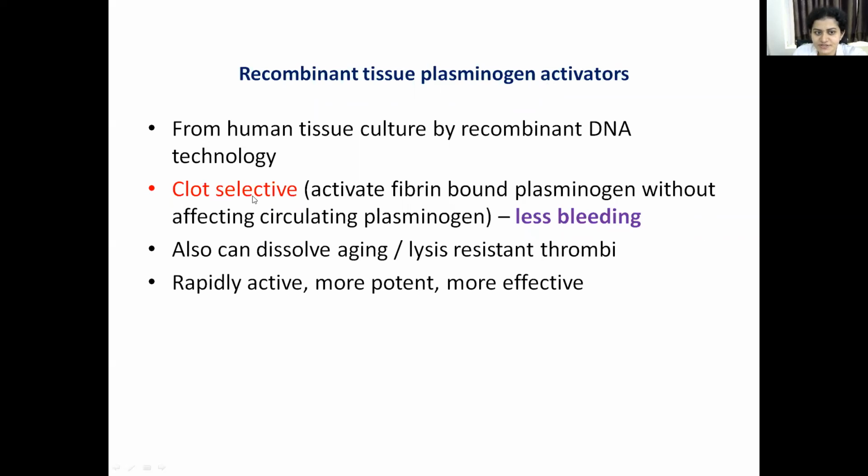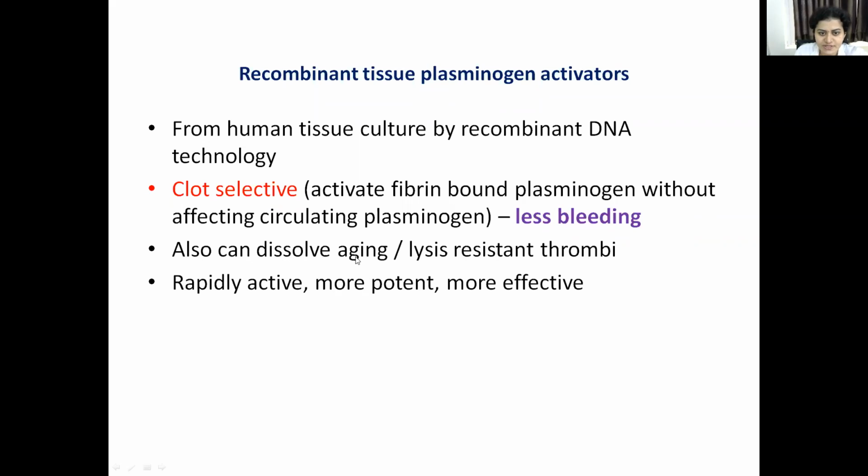Why? Because this drug is clot selective. It activates fibrin-bound plasminogen. It will have no effect on the circulating plasminogen. Only the plasminogen which is fibrin-bound, it will activate that. So this is clot selective and hence the advantage is less bleeding. This is the important point you have to remember.